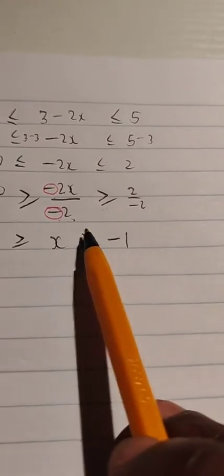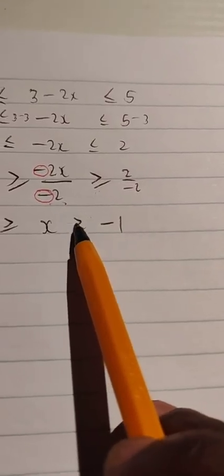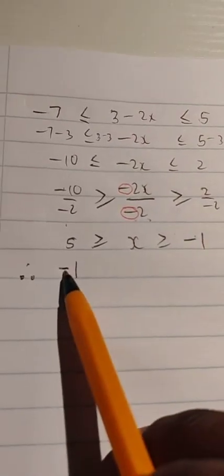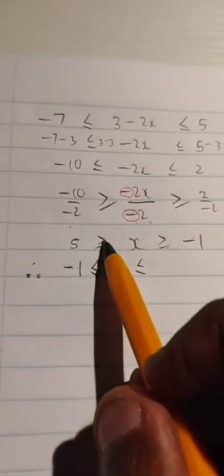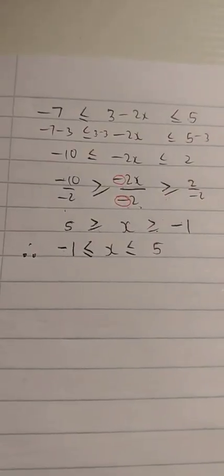Do you see where Pac-Man is opening his mouth towards? Pac-Man is opening the mouth towards the x. So for negative 1, let's open the mouth in the same direction, towards x. Same thing here, we open that mouth towards 5, the biggest number.